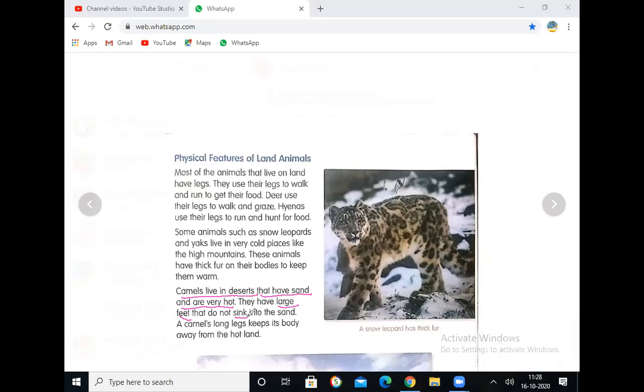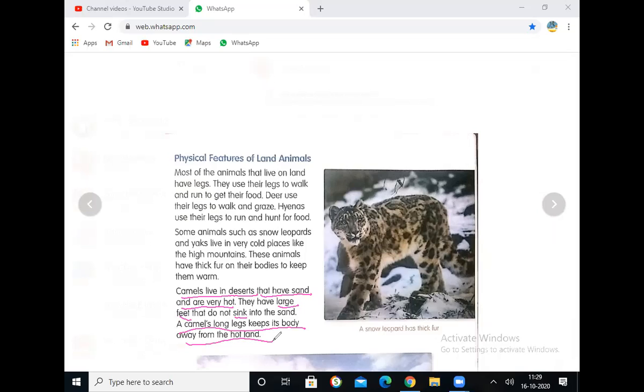Into the sand. A camel's long legs keep its body away from the hot land. Because a camel is having long legs, it helps to keep away from the hot land. Land means చాలా హైట్ లో ఉంటుంది కాబట్టి అంత హాట్ దానికి తగలదు.